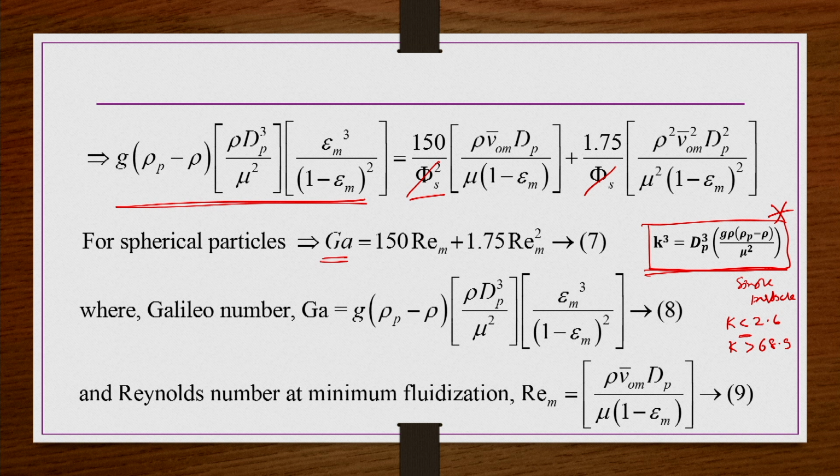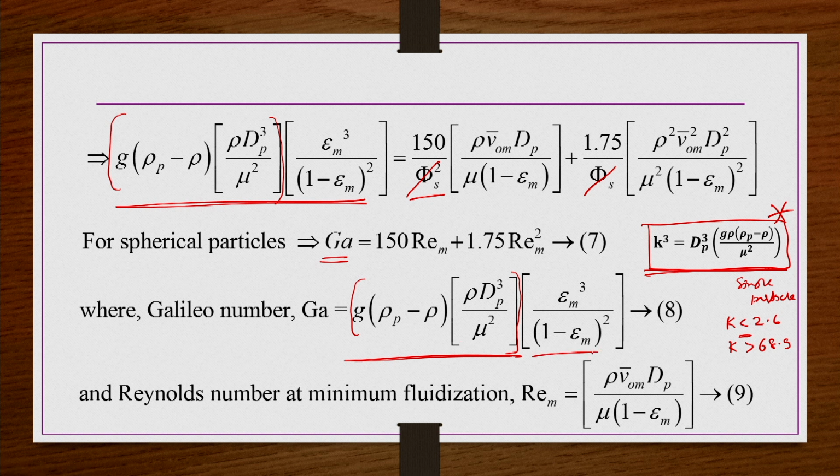Similar analysis we have done here. People say this is a kind of Galileo number. We can say it is a kind of k cube only. It is just this term in the Galileo number, the first two terms, exactly, is nothing but your k cube.